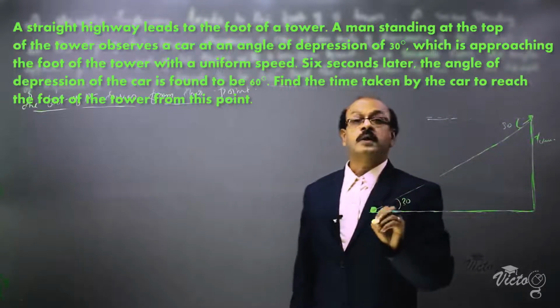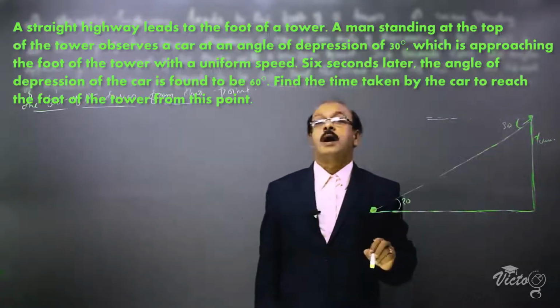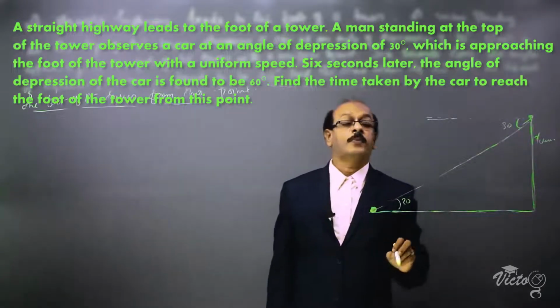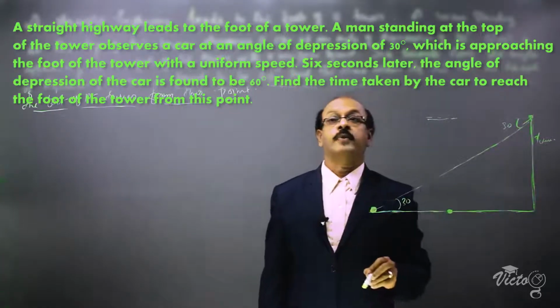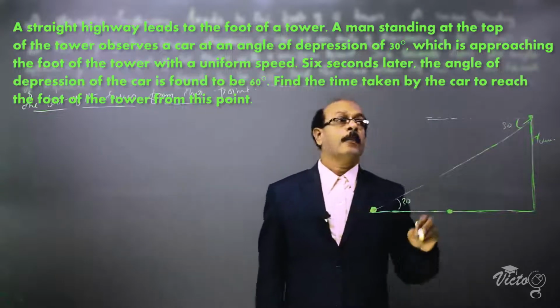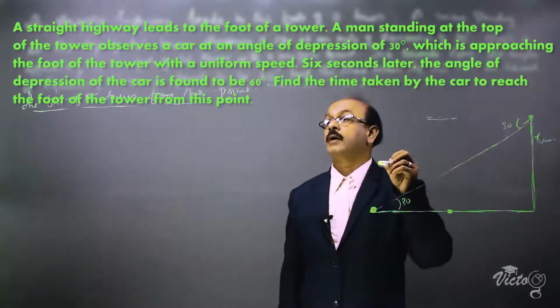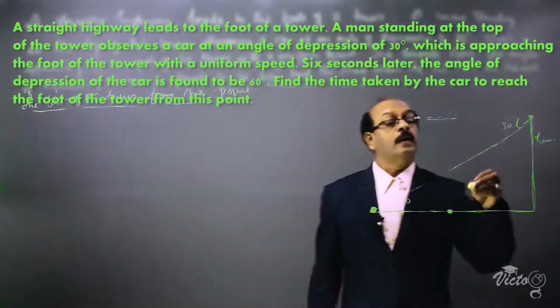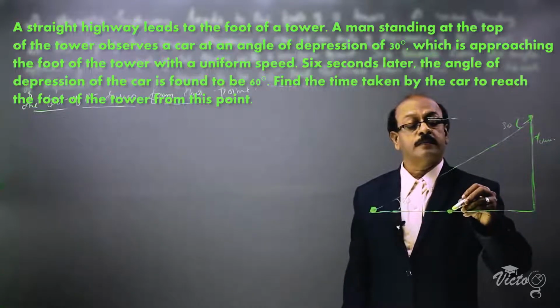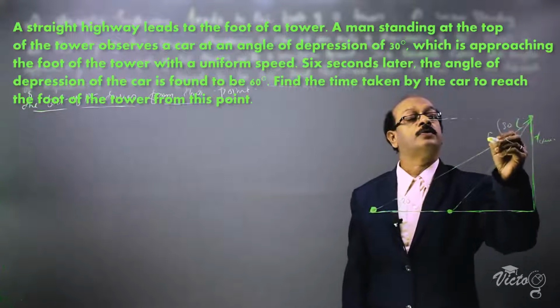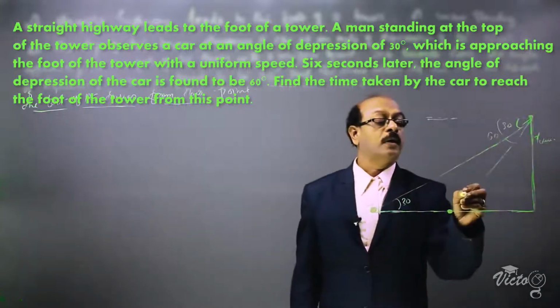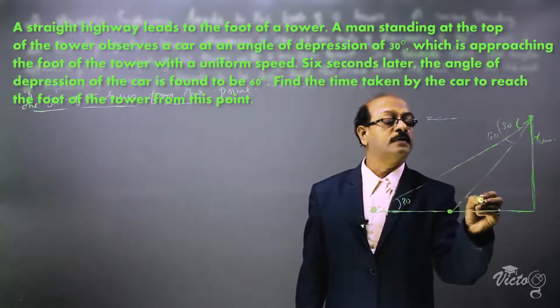Now after 6 seconds, the position of the car is here. The angle of depression of the car now is 60 degrees. The angle of depression means this is the angle which is equal to 60 degrees. So here also the angle is 60 degrees.